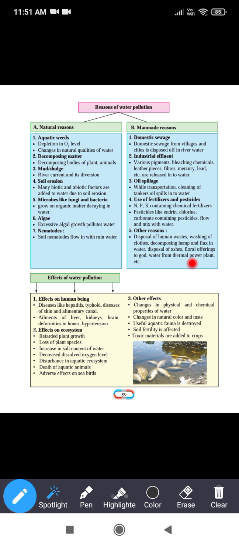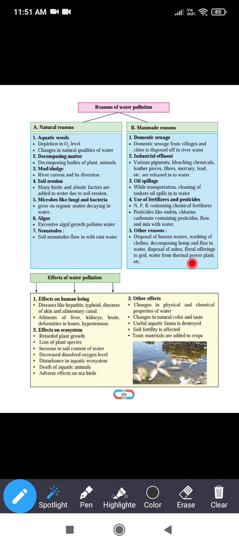Now, disposal of human waste. We know that the waste material excreted by human beings is released into the river or into the sea, which causes water pollution.